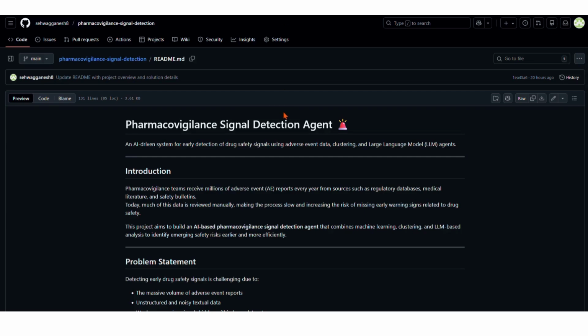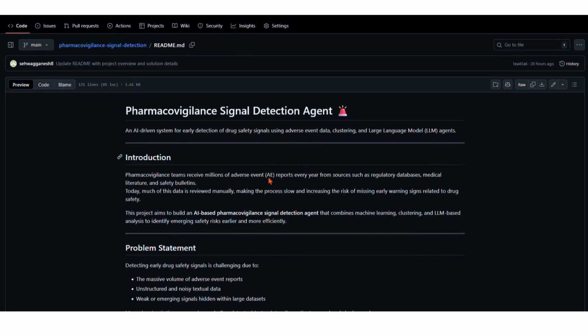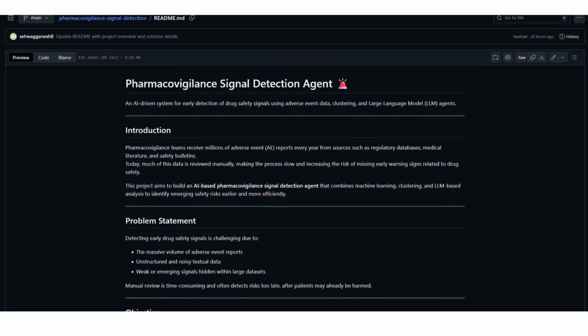This is our project, Pharmacovigilance Signal Detection Agent. The goal of this project is to detect earlier drug safety signals from adverse events data using AI, clustering, and LLM-based analysis. The complete implementation and documentation are available in this repository.